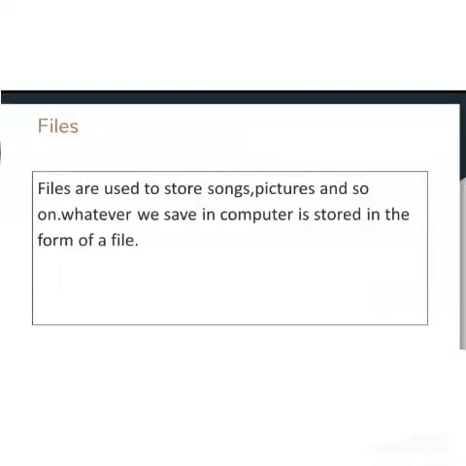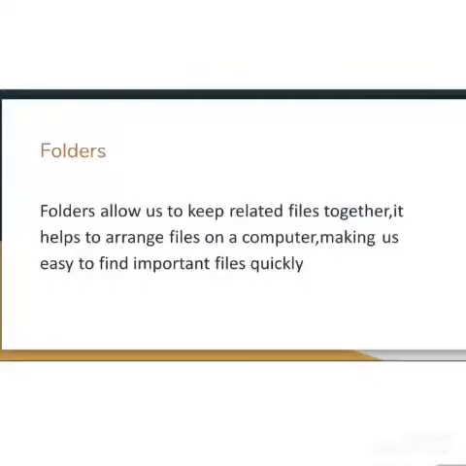One more example I am giving. I am going to download a song from Google. After downloading it, how will it be saved in our computer? Yes, it will be saved in the form of a file. So have you all understood what is a file? Yes. Okay children, now our next topic is folders.